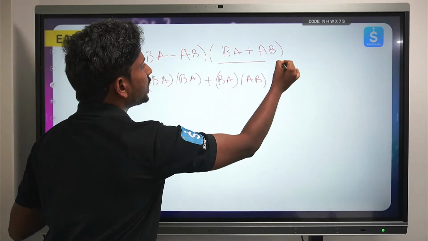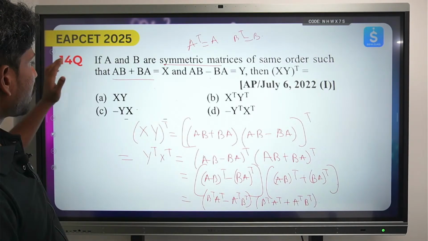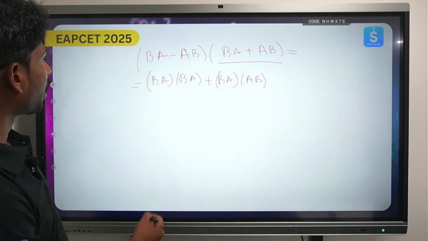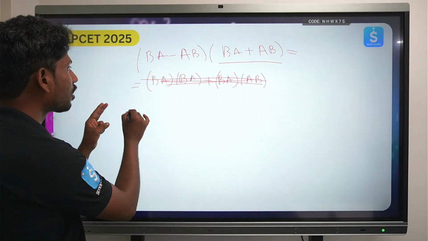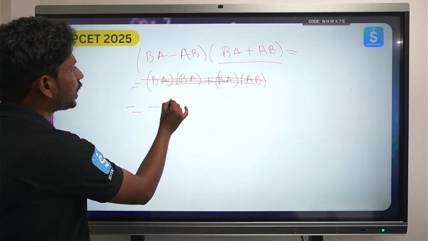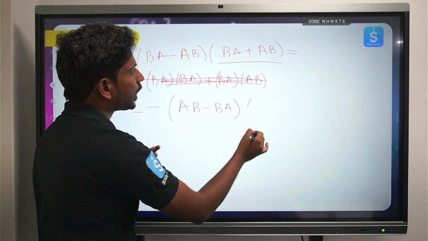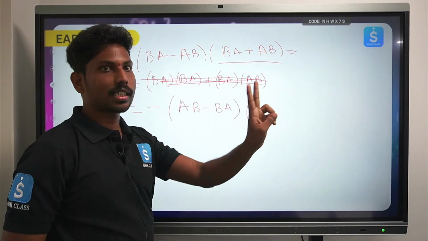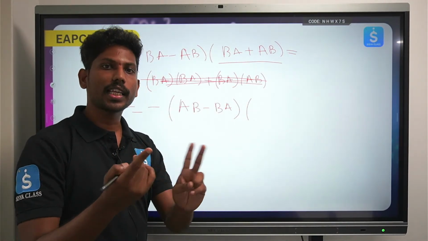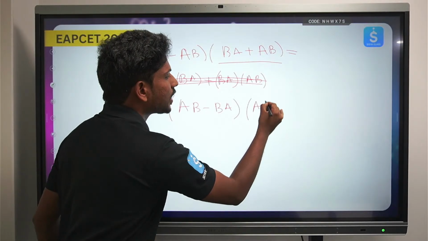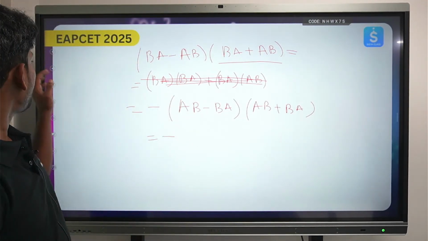So if you see this value, what is this value? BA plus AB, this is nothing but, and this is AB minus BA. Here you are done. Here you don't even have to do further calculation, because if you take minus common, it becomes AB minus BA. And because matrix addition is commutative in nature, A plus B can be written as B plus A, unlike in multiplication, right? So you can write it as AB plus BA. So from here you can just write this as AB minus BA.